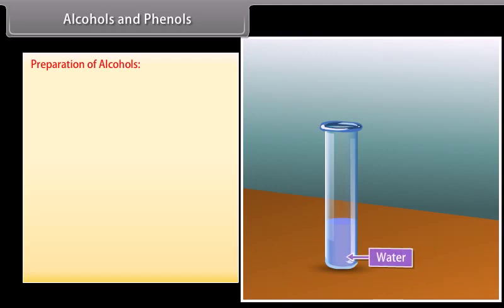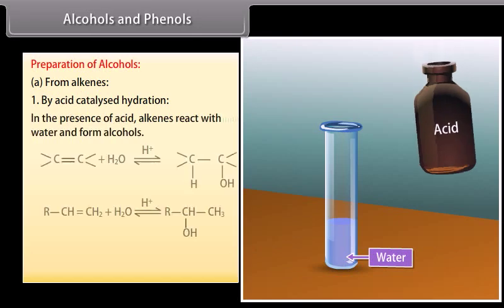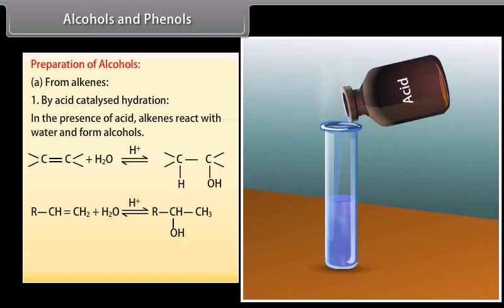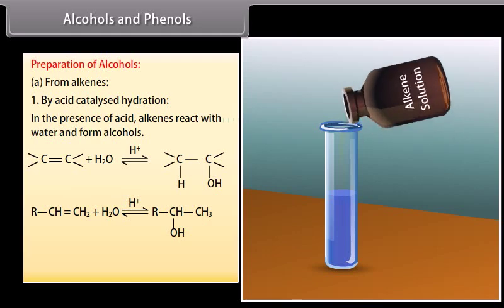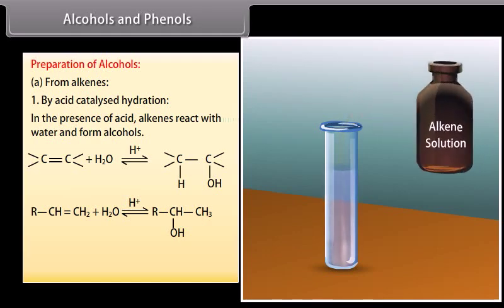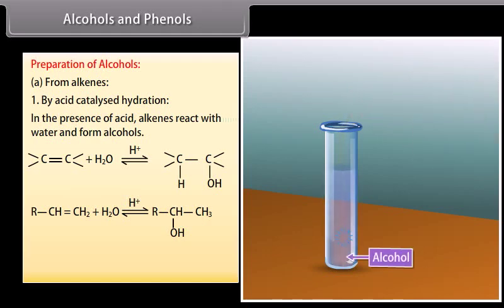Alcohols and phenols. Preparation of alcohols. From alkenes, by acid catalyzed hydration. In the presence of acid, alkenes react with water and form alcohols. Alkene reacts with water in the presence of acid and then forms the respective alcohol.